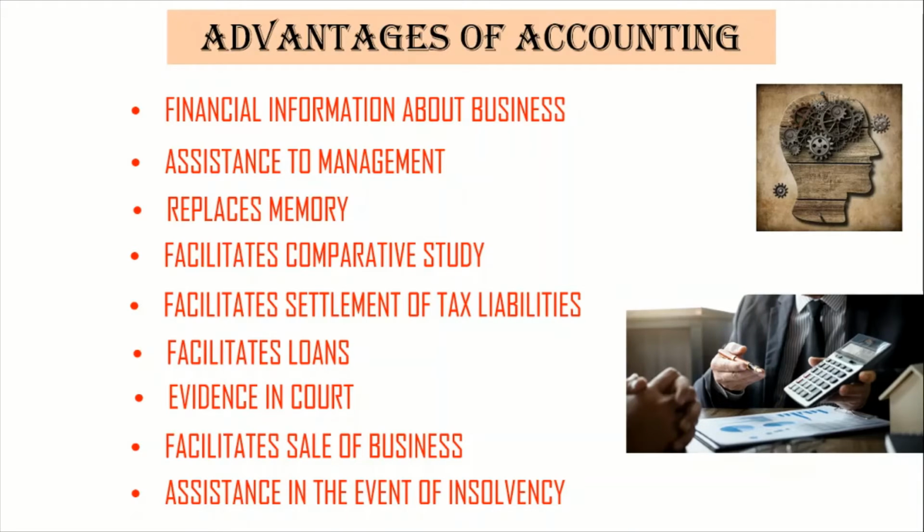So in that case, again, we need to see the past results, what actually happened in the past. Insolvency involves explaining many transactions that have taken place in the past. So systematic accounting records assist a great deal in such a situation. Since the accounting records are kept in a systematic way, it helps us check what went wrong in the past. Okay, so these are the advantages of accounting.